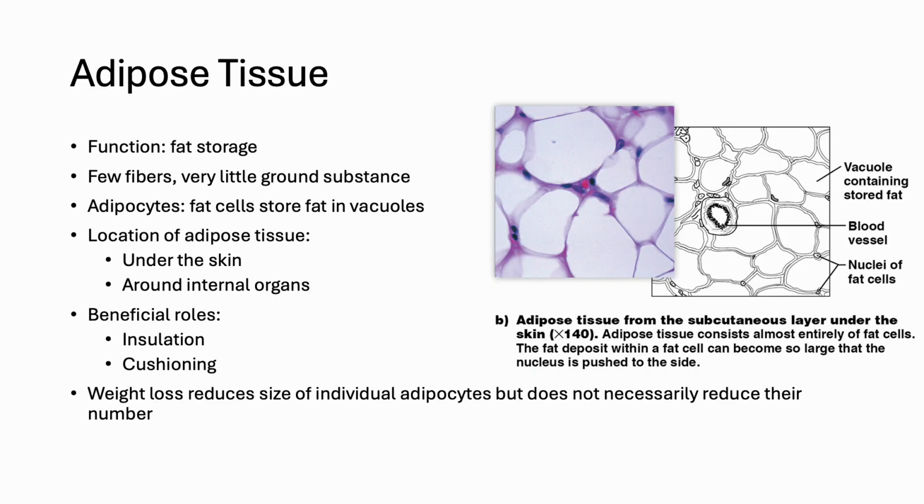From the fluidity of blood, we move next to adipose tissue, a specialized connective tissue for fat storage. Adipose cells, or adipocytes, store energy-rich triglycerides in large vacuoles, expanding and shrinking as fat is deposited or mobilized. Located under the skin and around internal organs, adipose tissue provides cushioning, insulation against heat loss, and readily available energy reserves. Unlike other connective tissue, adipose contains few fibers and little ground substance, giving it a unique composition.